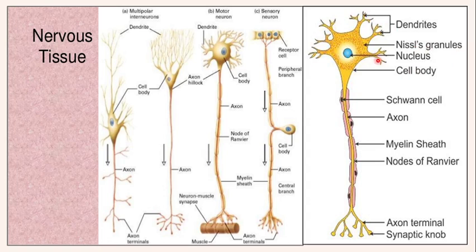On the cyton, small, somewhat filamentous structures are observed. These are called dendrites. Then an elongation on one side is called the axon, which is surrounded by Schwann cells and the myelin sheath. The myelin sheath is interrupted at certain regions and forms node-like regions called nodes of Ranvier. At the tip of the axon, the axon terminal, synaptic knobs are observed.